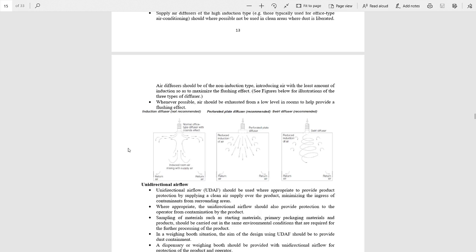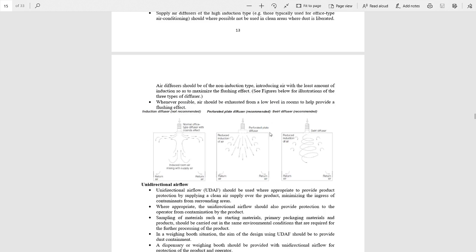Whenever possible, air should be exhausted from a low level in the rooms to help provide a flushing effect. The return air should be exhausted from the low level in the room. In these three figures, we can see that the fresh air comes in from the upside, here and here, but the return air is exhausted from the bottom of these rooms.